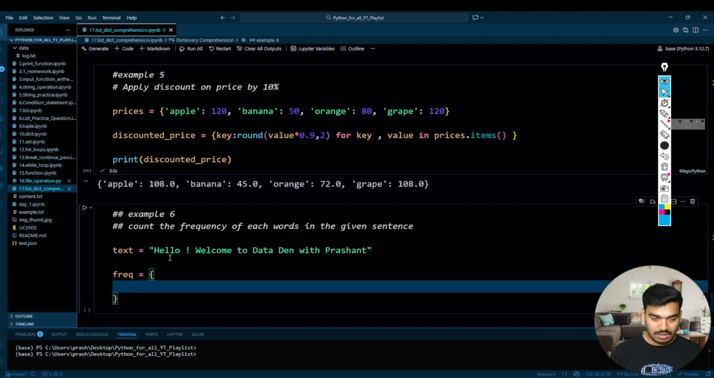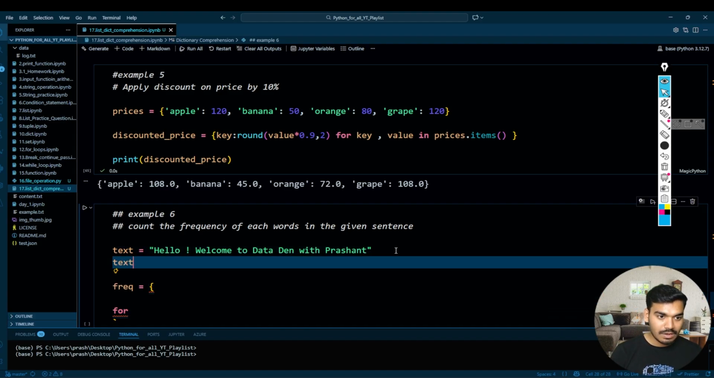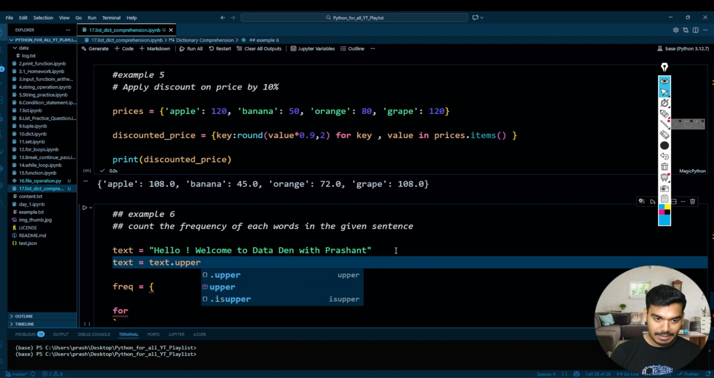equal to, let's make this for, I want to iterate this first. So once you iterate this complete text, how will it be? First you want to make this lower or upper case so that you can understand how many times each character appears. Because you see that sometimes this E is capital, sometimes it is small. So I want to make everything uppercase or lowercase. So what I'll do over here first, text equal to text dot upper.